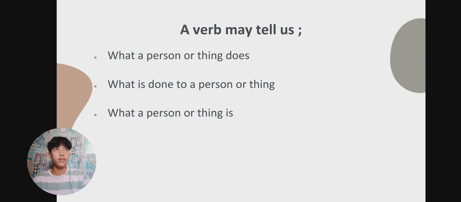For example, Pedro works hard. The other example is, the clock strikes. And what is done to a person or thing? For example, the window is broken. And the third is what a person or thing is. The example of that is, the dog is dead. The verb in that is "dead." Actually, it's an adverb, I think.